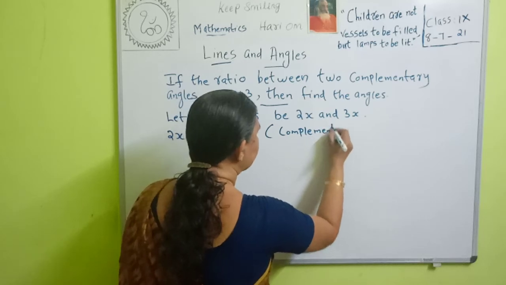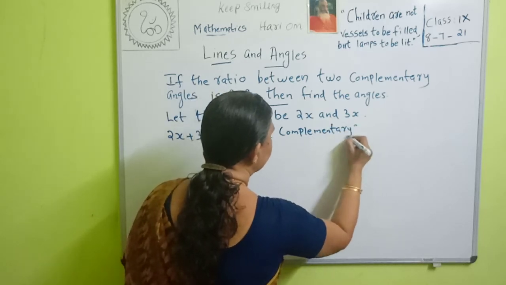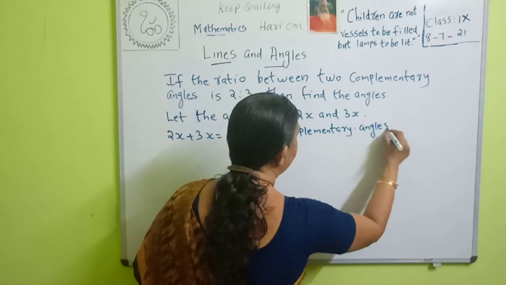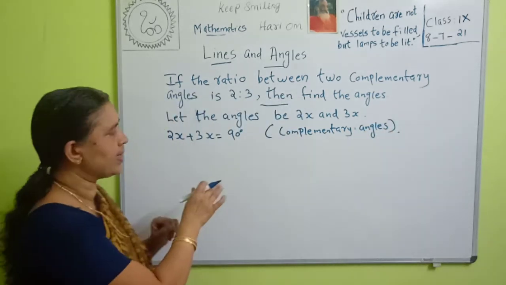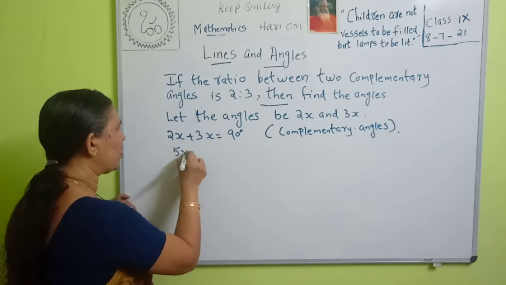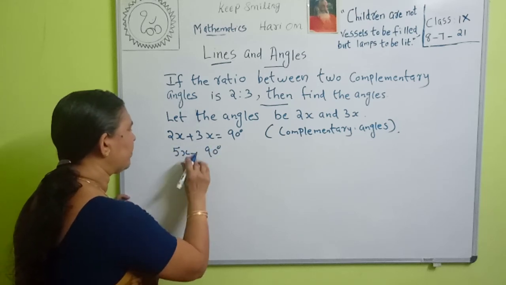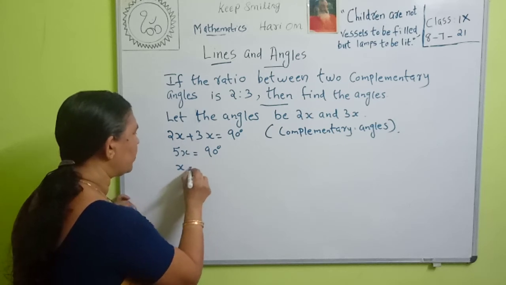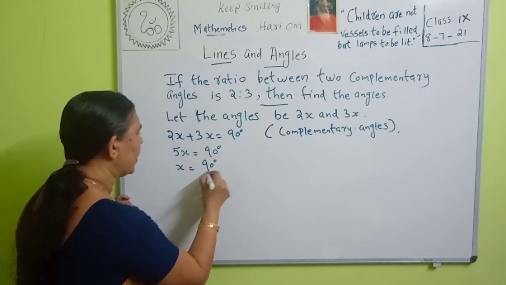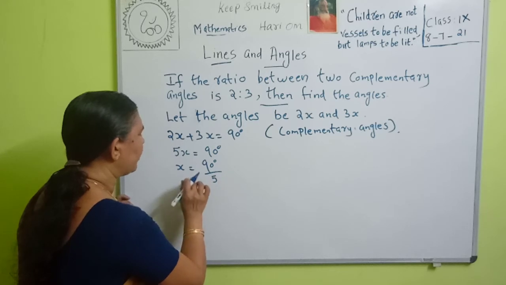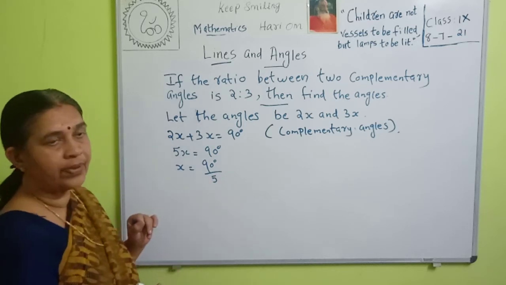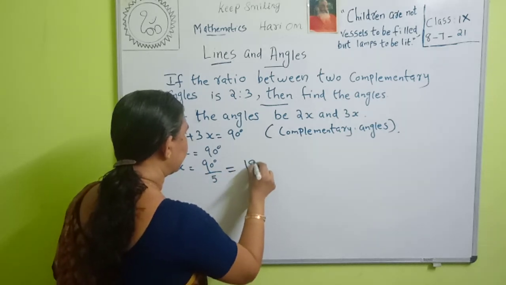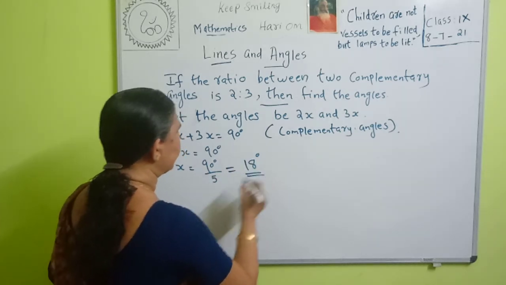Complementary angle sum is equal to 90 degree. Therefore, the sum of the angles is 90 degree. Then 5x is equal to 90 degree. Then what is x? x is equal to 90 degree by 5. What is 90 by 5? It is equal to 18 degree. So now x is equal to 18 degree.